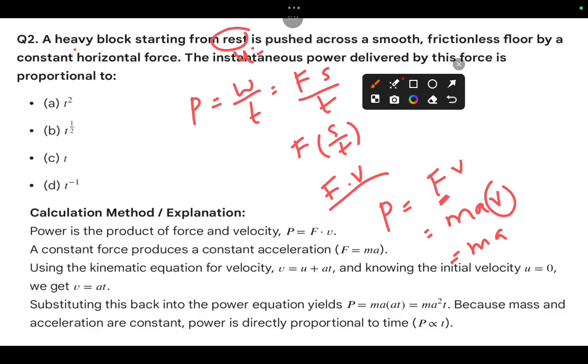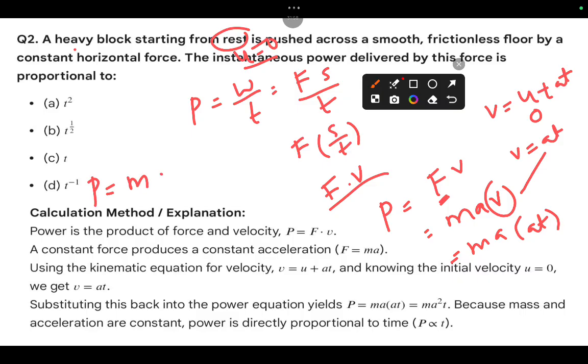That means the initial velocity is what? 0. So you go for the kinematic equation, v equals u plus at. So u will be 0, and v equals what? at. So in the place of v, we can take at.